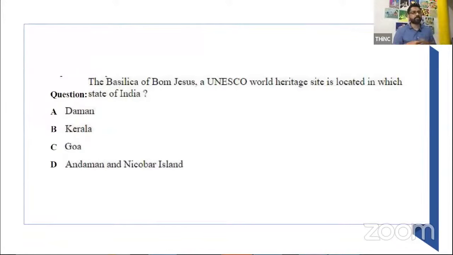This is quite an easy question. The Basilica of Bom Jesus, a UNESCO World Heritage Site, is located in which state of India? In which state is it located? Just a minute, everyone.